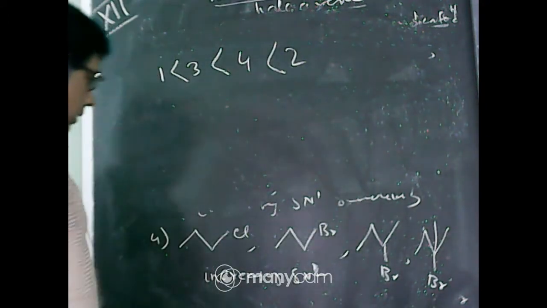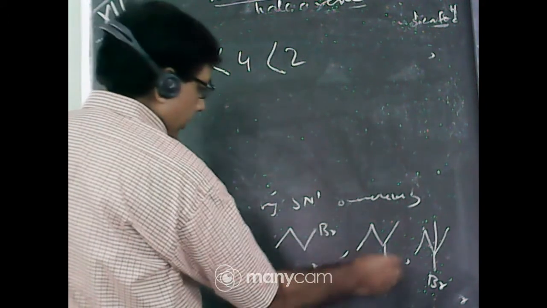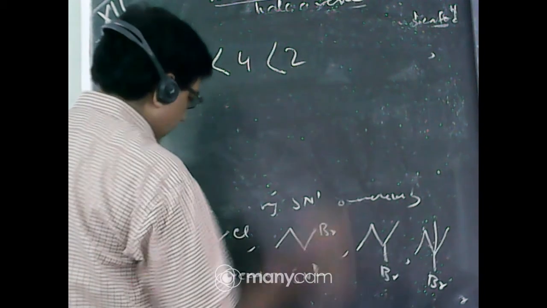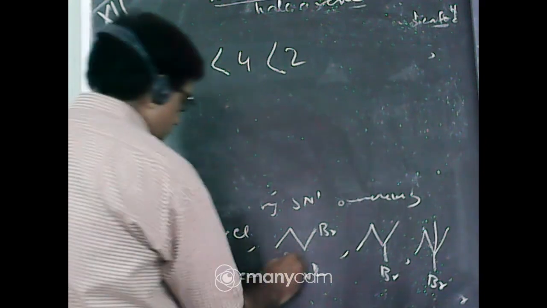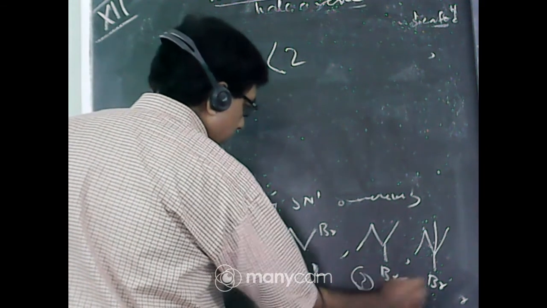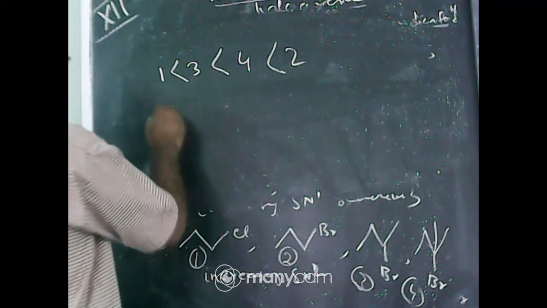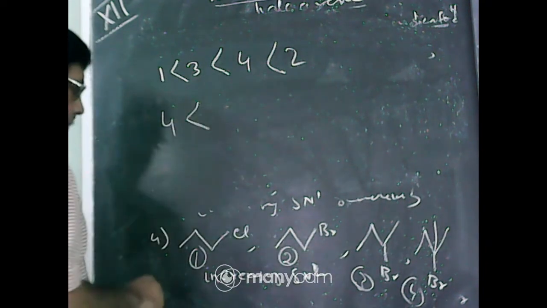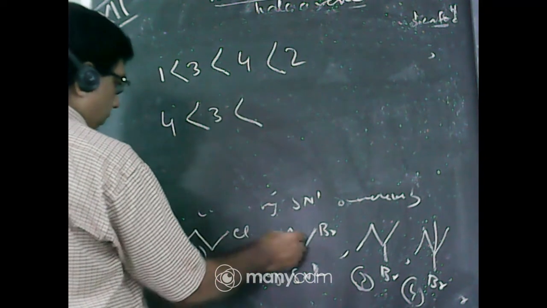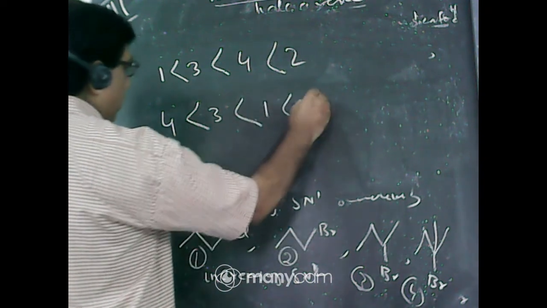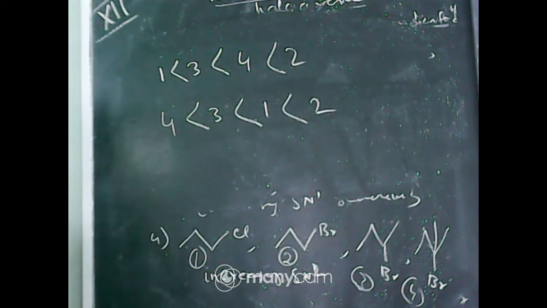Now this is primary, this is also primary, this is secondary, this is tertiary. SN2 is minimum for tertiary. Say this is 1, this is 2, this is 3, this is 4. Then 4 is minimum reactivity towards the SN2 mechanism. Then 3. Now both are primary, Cl and Br, but which is the better leaving group? Br. So this will be maximum reactivity. So 4 is less than 3, less than 1, less than 2. That will be the increasing order for the SN2 mechanism.